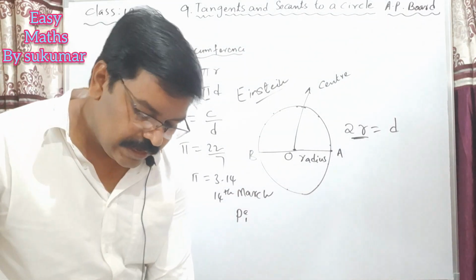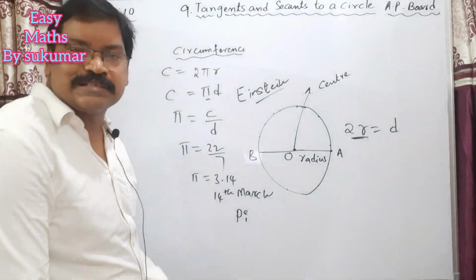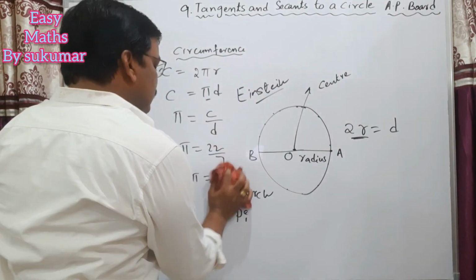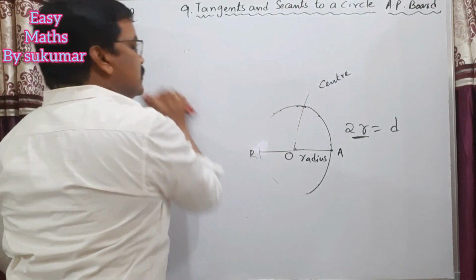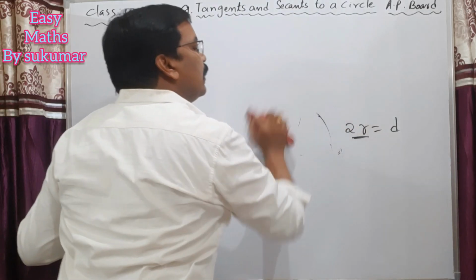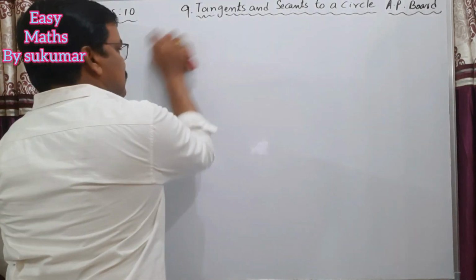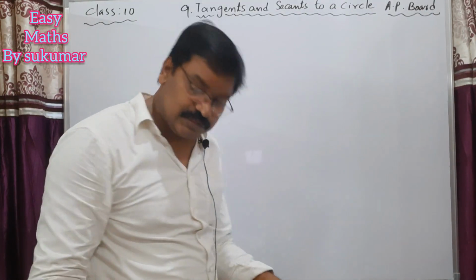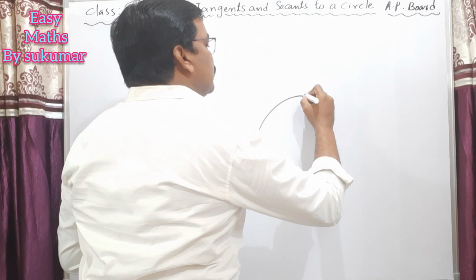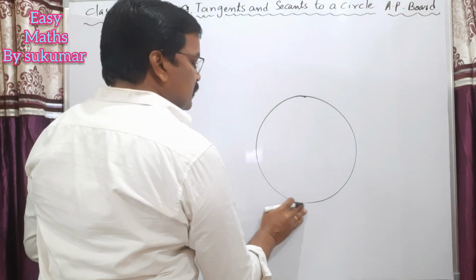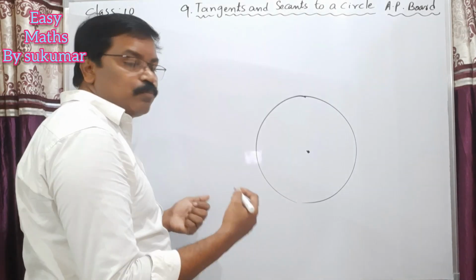And again, let us discuss what we have learned in the previous classes regarding the circle. You might have learned about the circle and the parts of the circle in previous classes, like 9th, 8th, 7th classes. Circle, as I told you, is a set of points in a plane at a fixed distance from a fixed point.